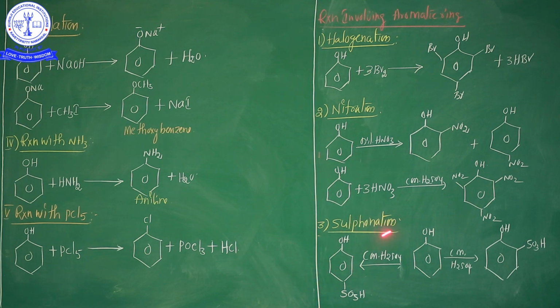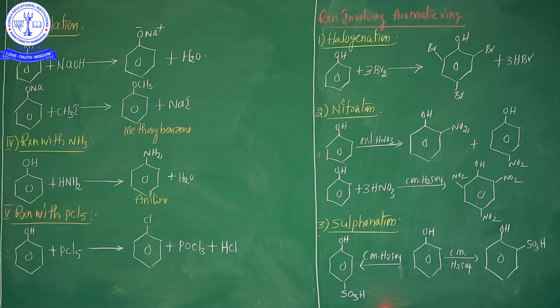Sulfonation means phenol treated with concentrated sulfuric acid. These three important properties are covered here: number one is halogenation, number two is nitration, number three is sulfonation.